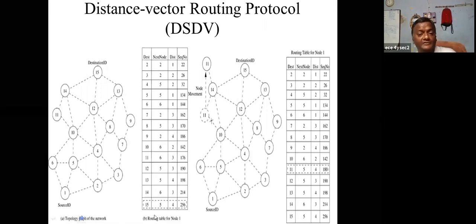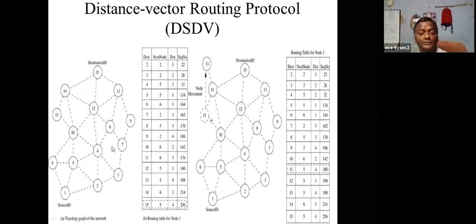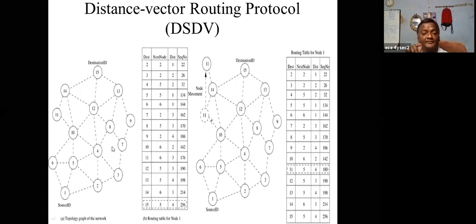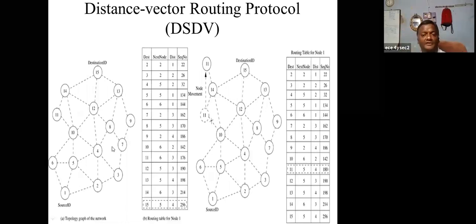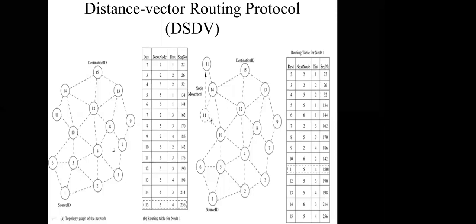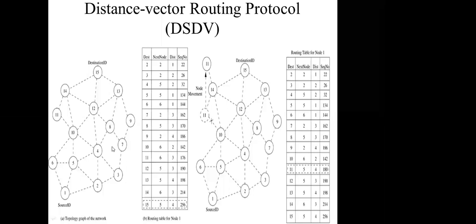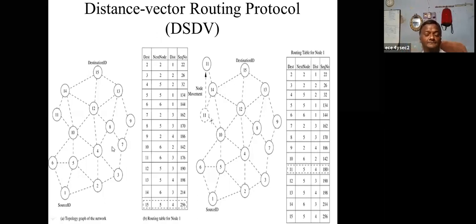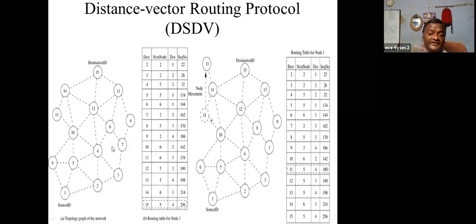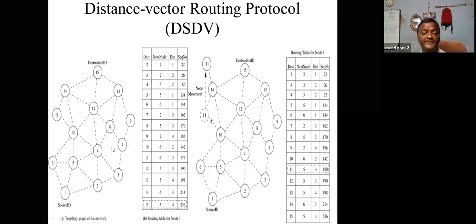Okay, DSDV. Here, the first thing in any network protocol is that you should find the optimal path, the shortest path, the low cost. And whenever there is dynamism, they can converge immediately.